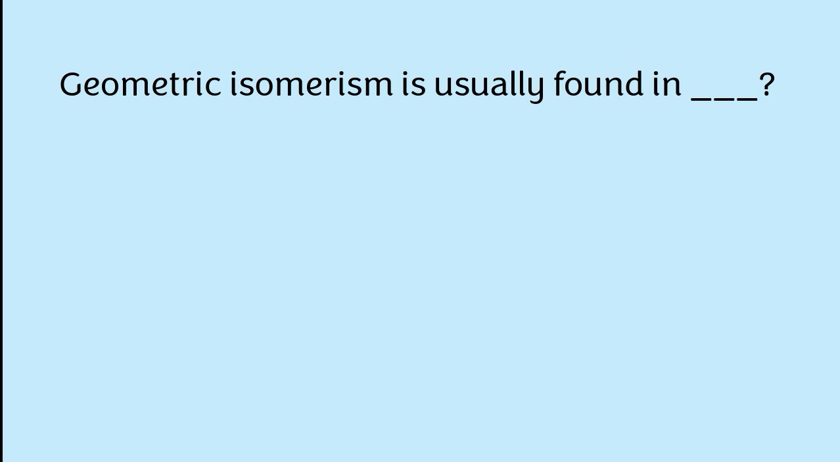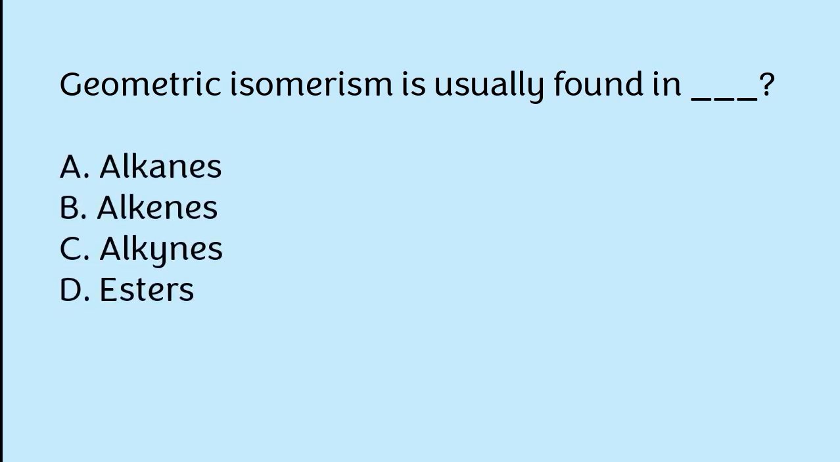Geometric isomerism is usually found in: alkanes, alkenes, alkynes, esters. The correct answer is option B. Geometric isomerism is usually found in alkenes.